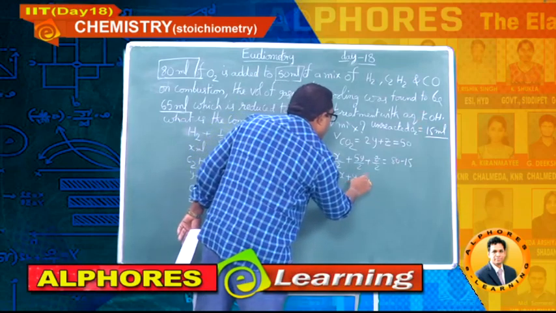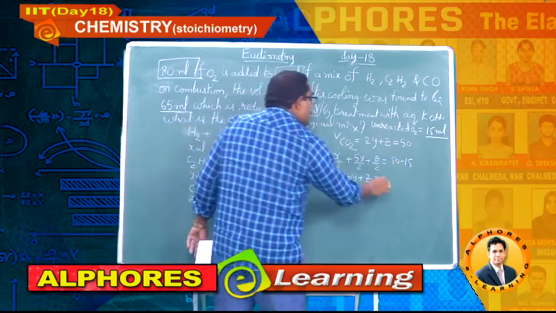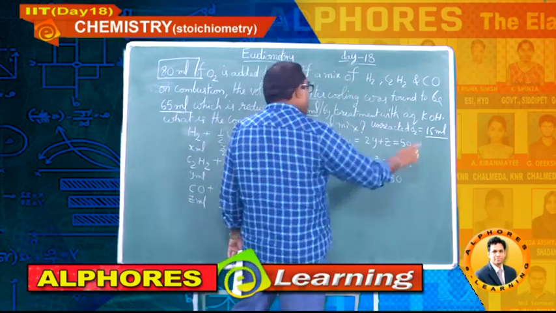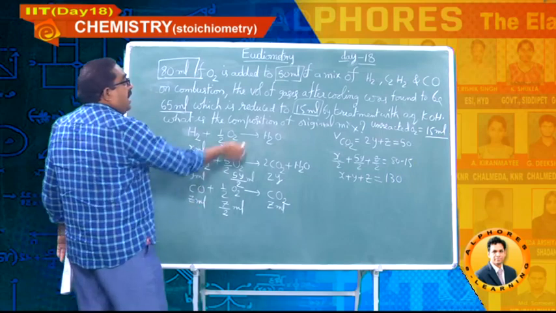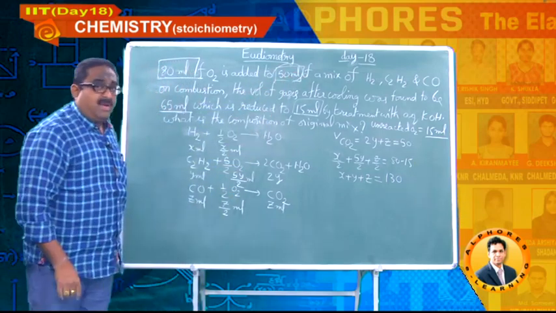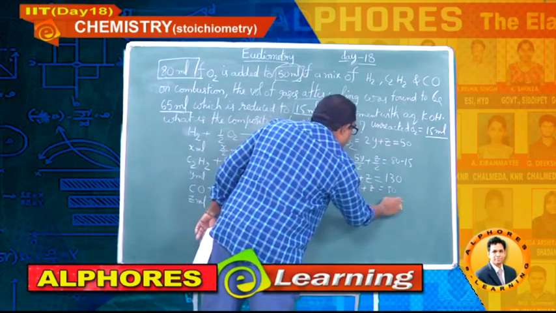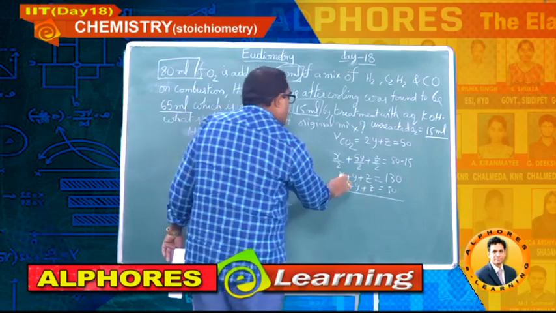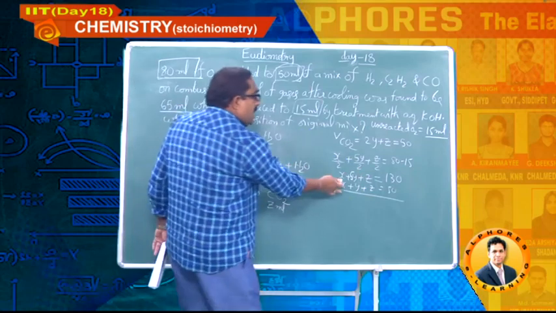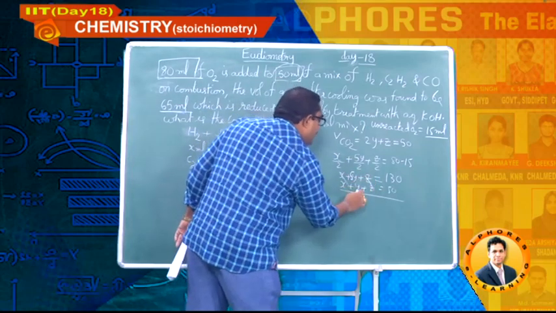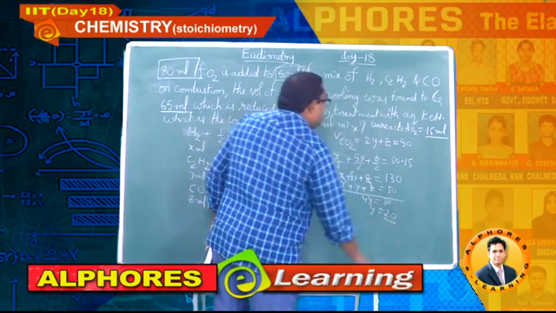Now do it. x plus 5y plus z, 80 minus 15, 65. All these are by 2, so we have to write 130. 65 twos, 130. And one more thing we know, x plus y plus z, how much? Total volume of the initial mixture, 50. That also you can write here, x plus y plus z equal to 50. Here x plus 5y plus z equals 130. Now subtract second one from first one. These two get cancelled. 5y minus y, 4y equal to 80, y equal to 20.